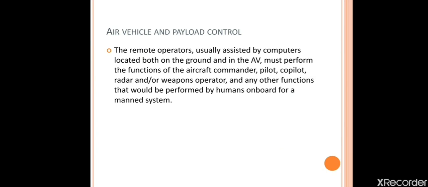Now we are moving into air vehicle and payload control. Okay, what is the role of air vehicle and payload control? It is completely remotely operated, so there is no human involvement. Normally for any aircraft, whatever humans are doing, for example pilots or co-pilots, all those things are done here by the air vehicle and payload control only. That is assisted by the computer located on the ground and the air vehicle.